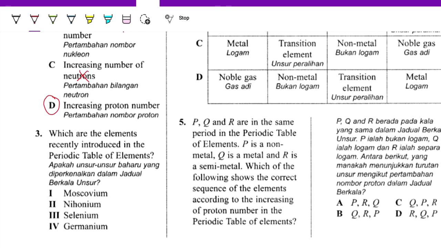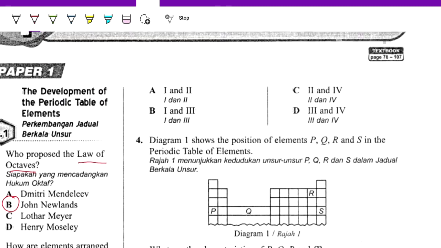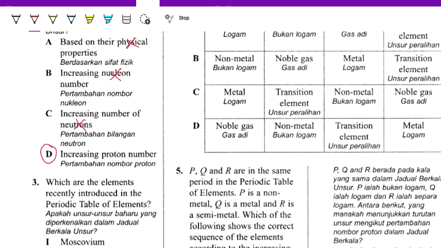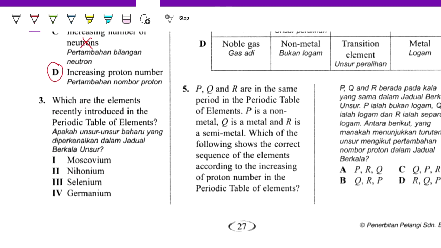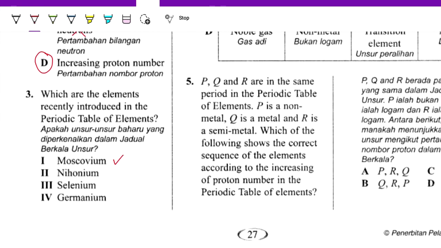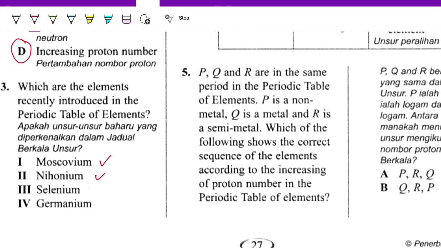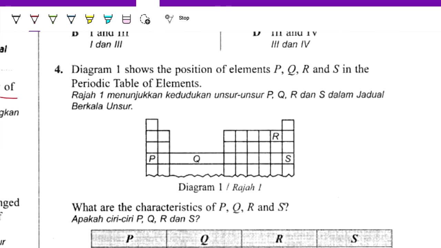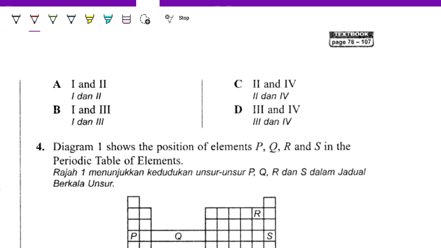The answer is moscovium and nihonium. These two are not recently added, so it's 1 and 2, so it's A.